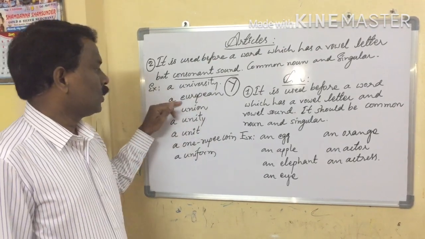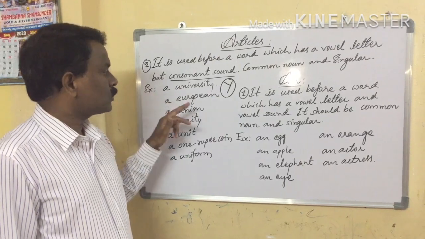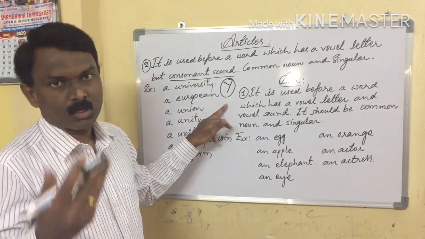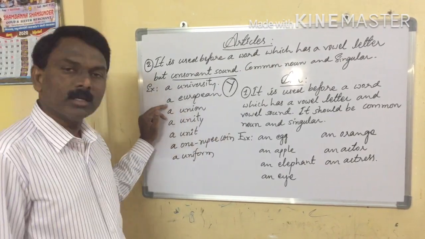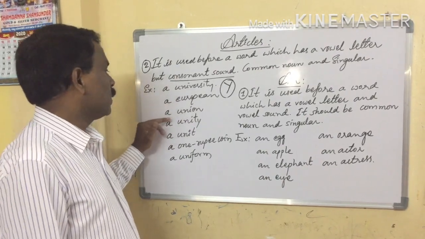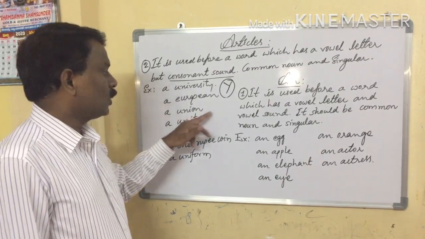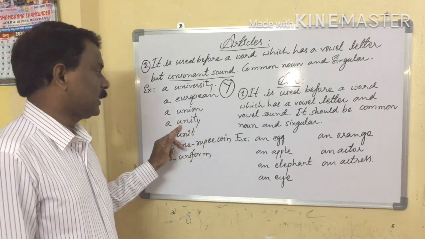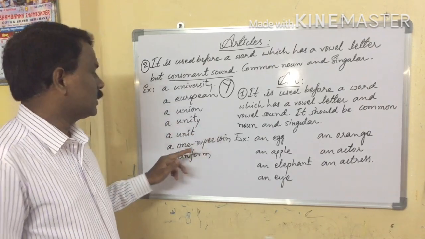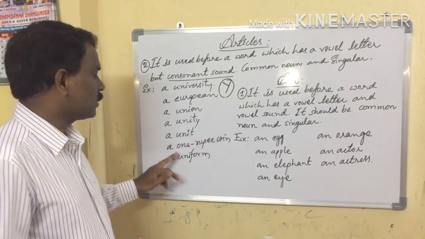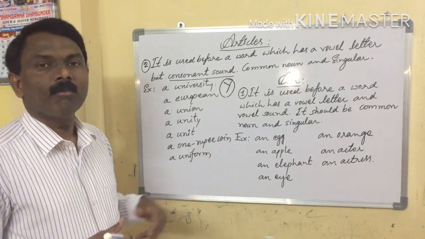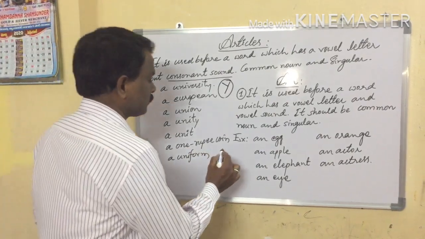Same with European. Here it is also the ya sound, a consonant sound. That's why the "a" article is suitable. Union, here also ya. Unity, here also the ya sound. A one rupee coin, wa.